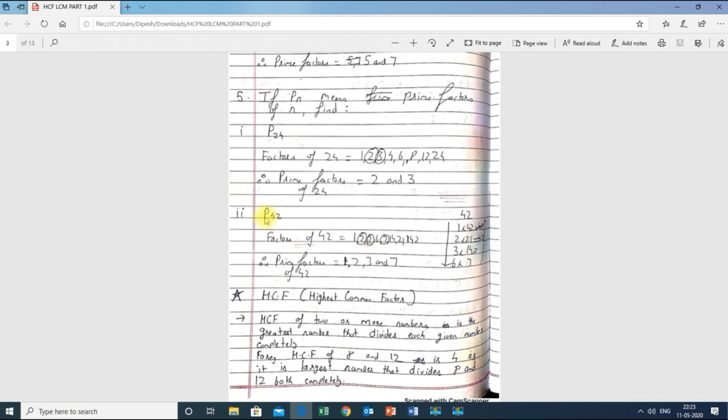Let us do one more example that will make the concept more clear. So they are asking prime factors of 42. Before finding prime factors of 42, we should find factors of 42. The factors of 42 are 1, 2, 3, 6, 7, 14, 21 and 42. These are the factors which divide the number 42 completely. Out of these, there are 3 numbers which are prime numbers, that is 2, 3 and 7. Hope you have understood this particular part. It's very easy, if you practice again and again, you will come to know.